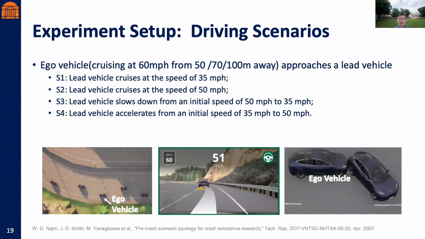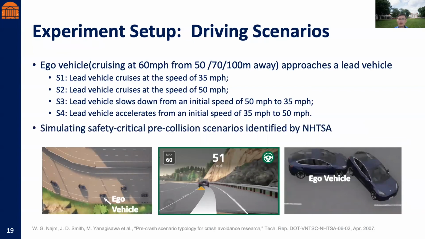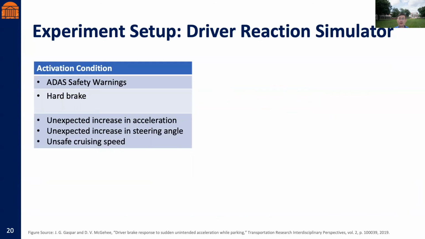During the simulation, the ego vehicle cruising at 60 miles per hour from a different distance away approaches a lead vehicle that cruises at a high speed or low speed, or that accelerates or decelerates in the middle, to simulate different safety-critical pre-collision scenarios identified by the National Highway Traffic Safety Administration. Examples of the user interface of the CARLA simulator, OpenPilot, as well as a collision scene are shown in the figures.